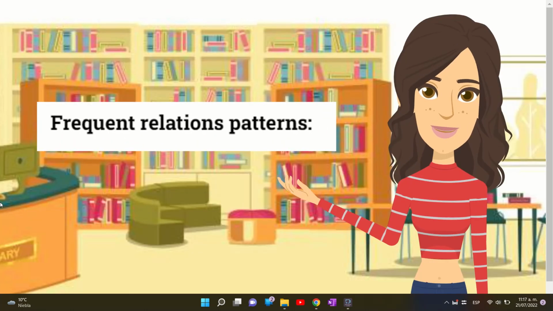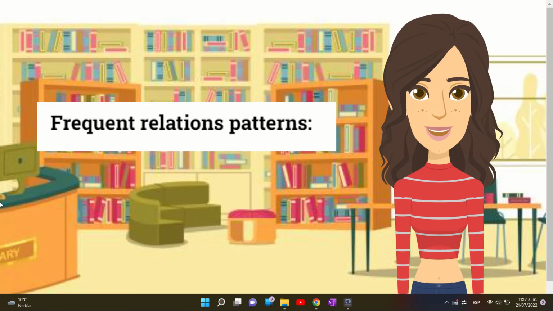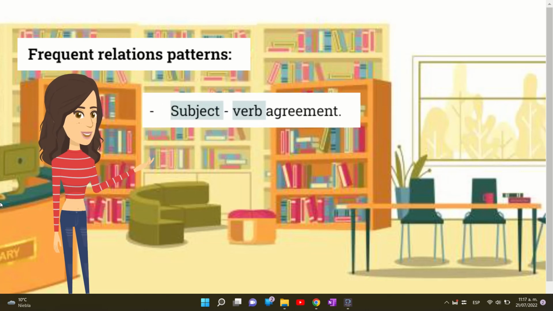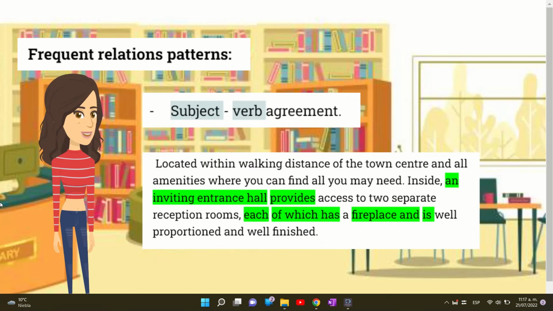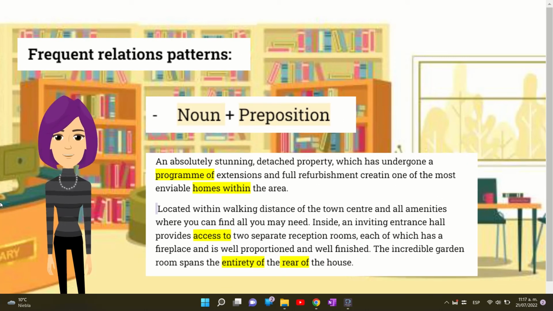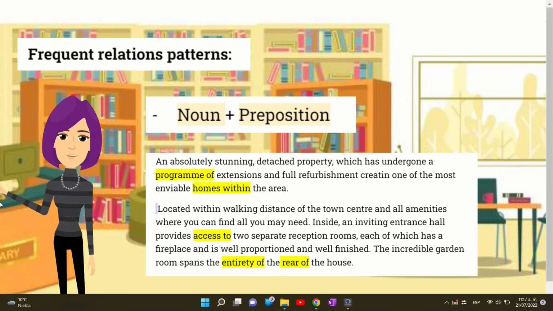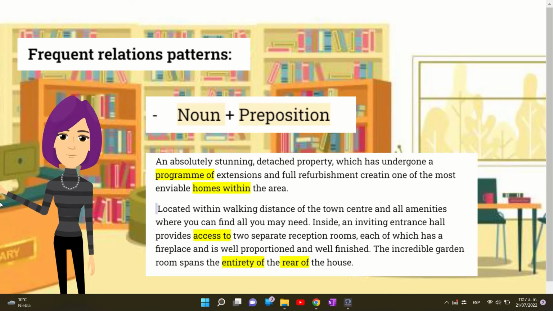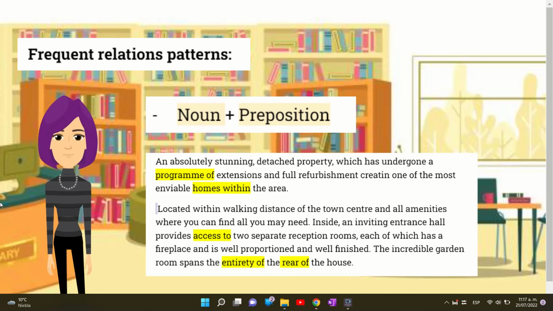In order to continue with the analysis of this text, we will clarify the most frequent relations that it presents. The first relation pattern that can be identified is the subject-verb agreement. For example, an inviting entrance hall is referring to a singular subject, so the verb provides must also be in the singular form. The final relation pattern that might be seen is a noun plus preposition. Some examples of this pattern are program of, homes within, access to, entirety of, and rear of.